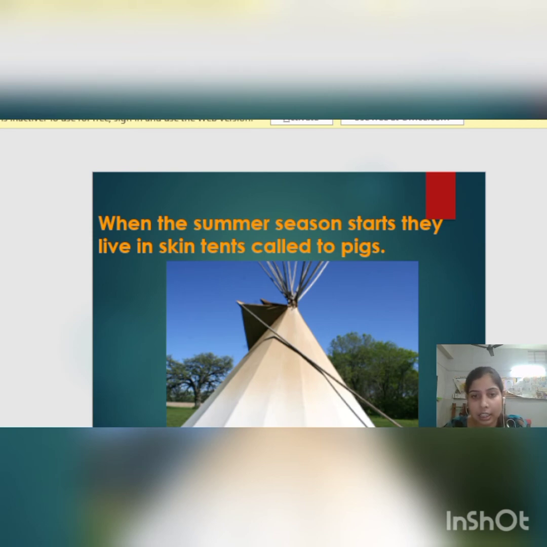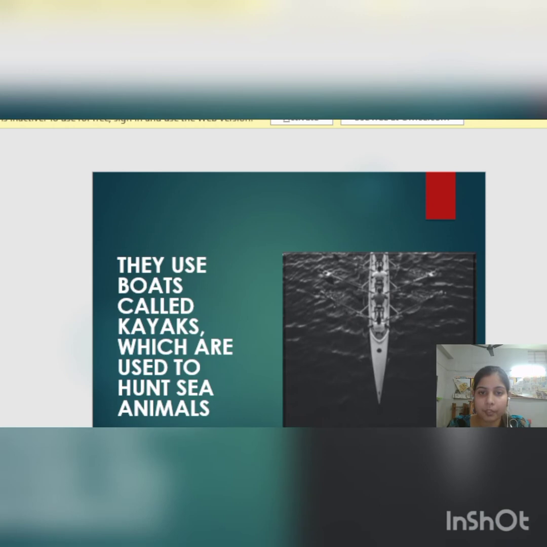These are tent-like houses, and they are known as tupiqs. Then they use a boat called a kayak, which is used to hunt sea animals. They also hunt animals, and they use this type of boat, known as a kayak, for hunting sea animals.